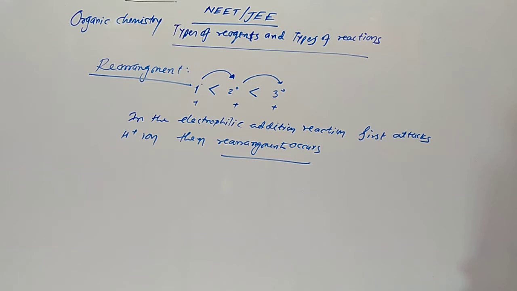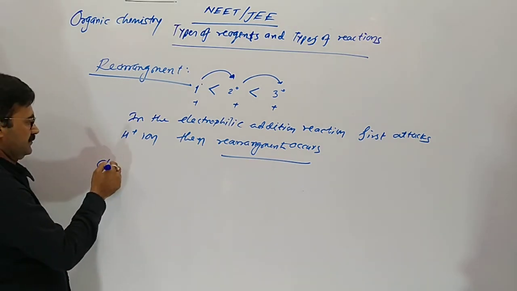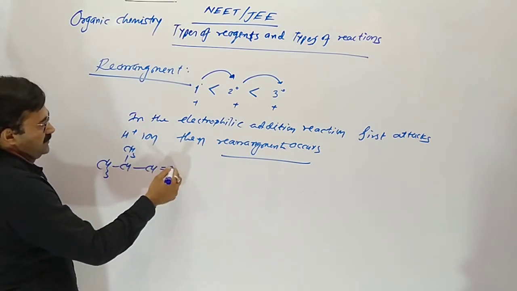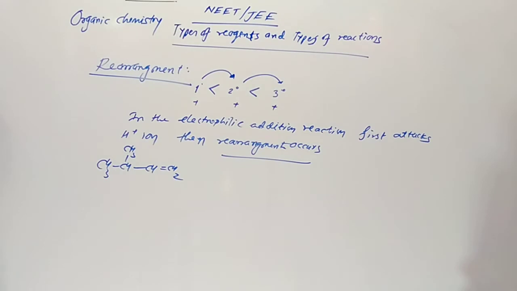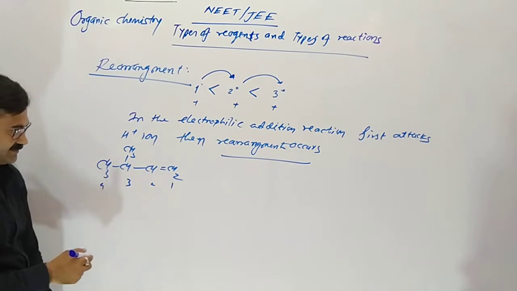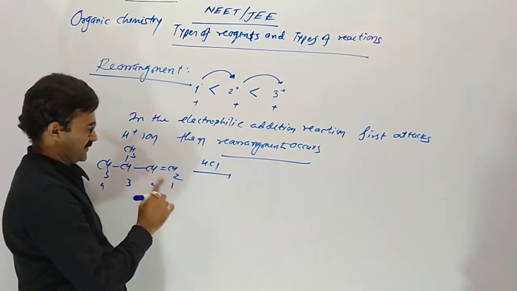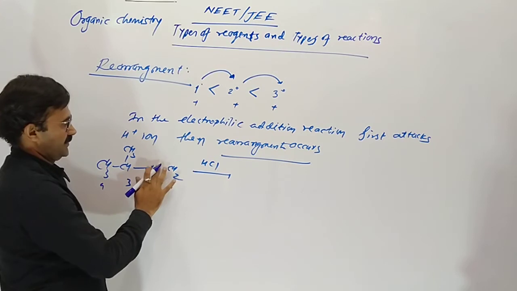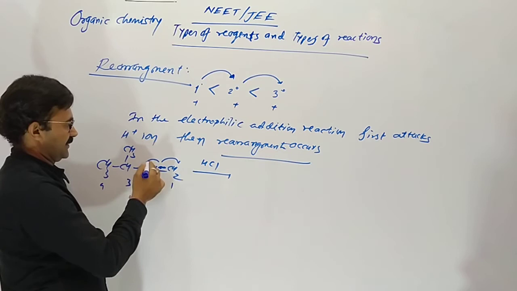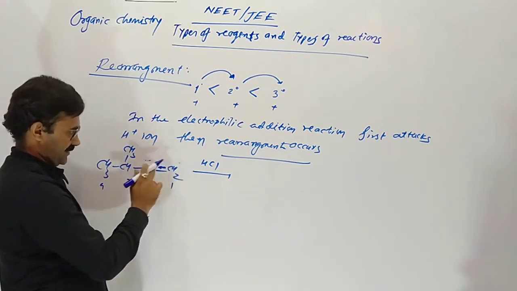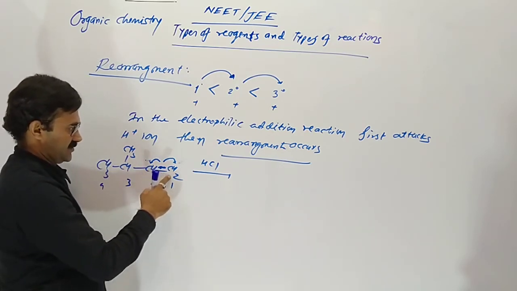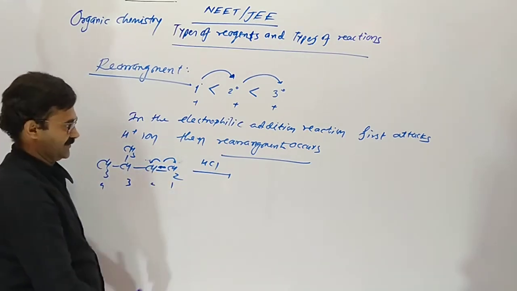Suppose 3-methylbut-1-yne is given. 1, 2, 3. 3-methylbut-1-yne is reacting with HCl. We know here the pi bond moves. There are two possibilities, on the left hand side, otherwise on this carbon, otherwise on this. If these two electrons come here, it should be a primary carbocation.